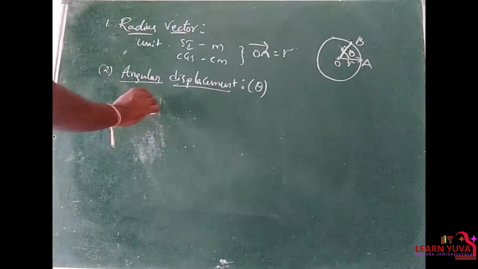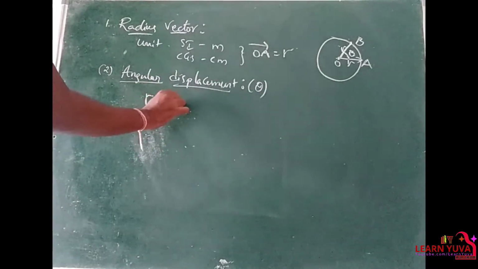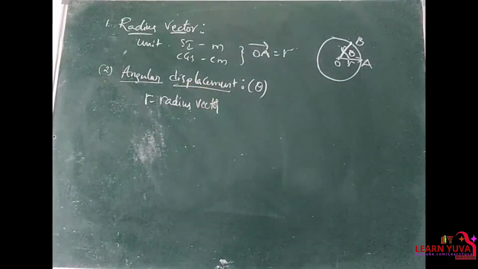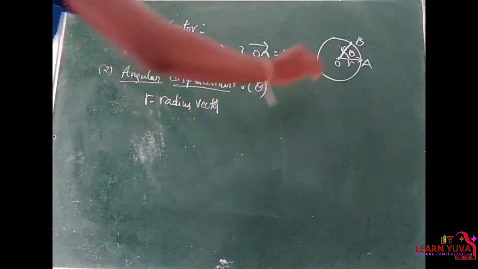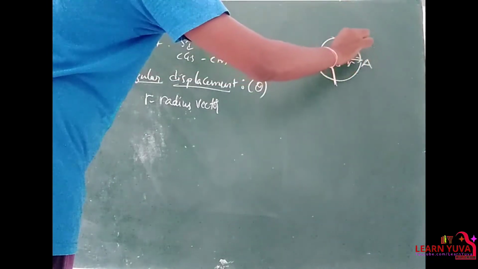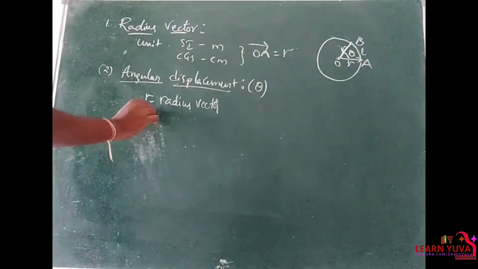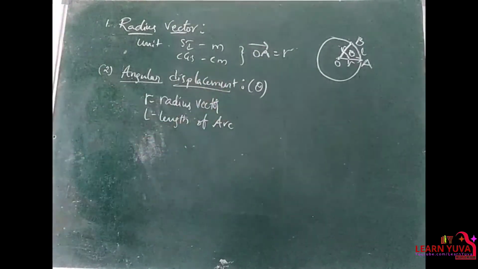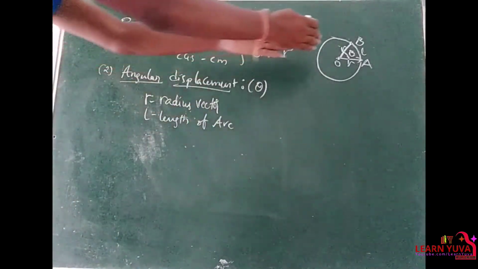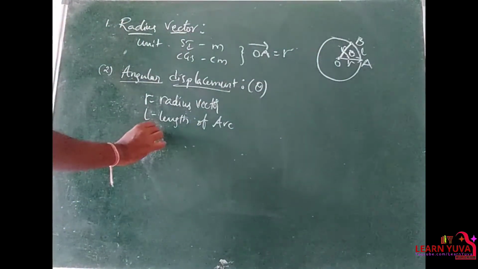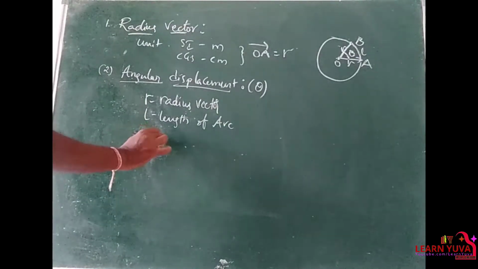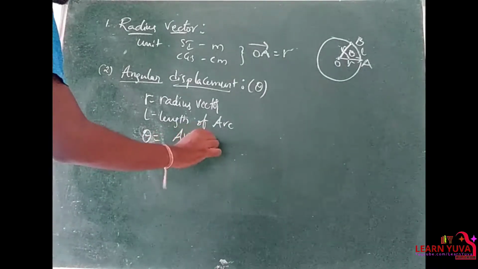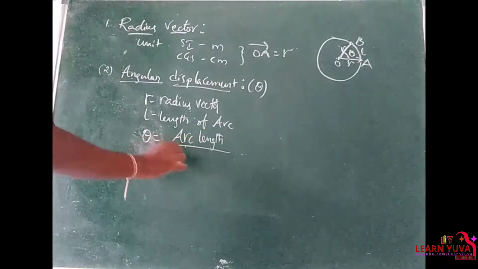Here R is the radius vector and L is the length of the arc. So L means length of arc. Nice. So the angular displacement theta is given by theta is equal to arc length by radius vector.